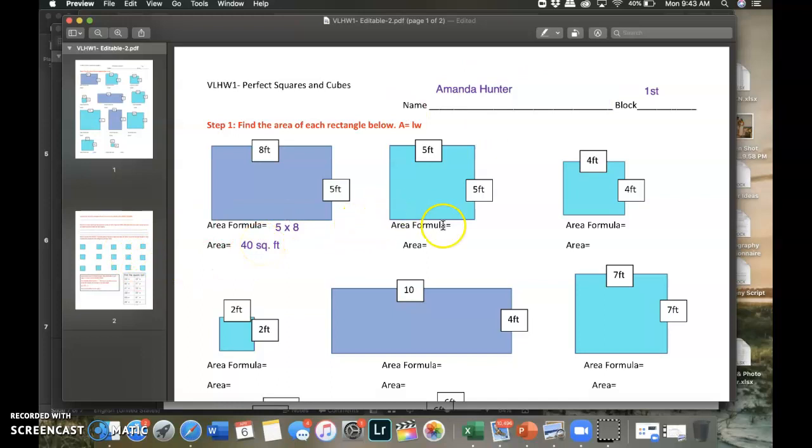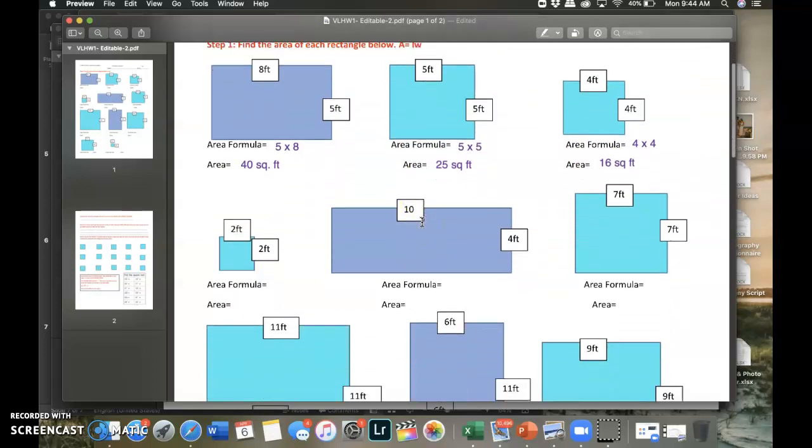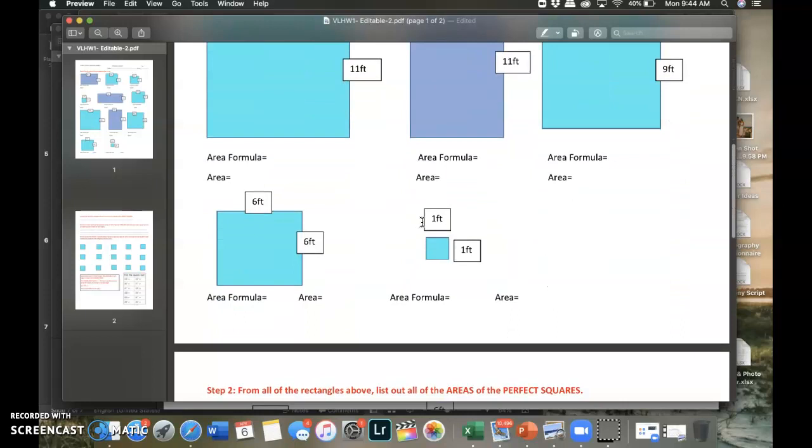All right, so moving over here to this pretty little square. So the area formula would be 5 times 5. And 5 times 5 is 25. And we're going to say square feet. I forgot a decimal, but it's all good. This square, 4 times 4, is what you're going to show me, 4 x 4, and you're going to tell me that it is 16 square feet. Okay, and so on and so forth. So I think you guys are okay for step 1. That's all of step 1.